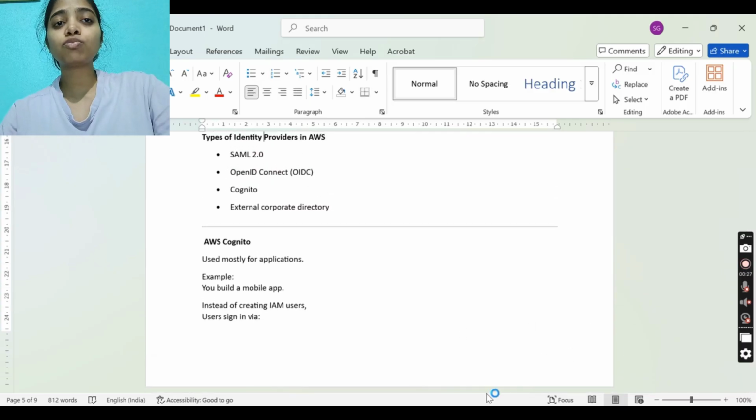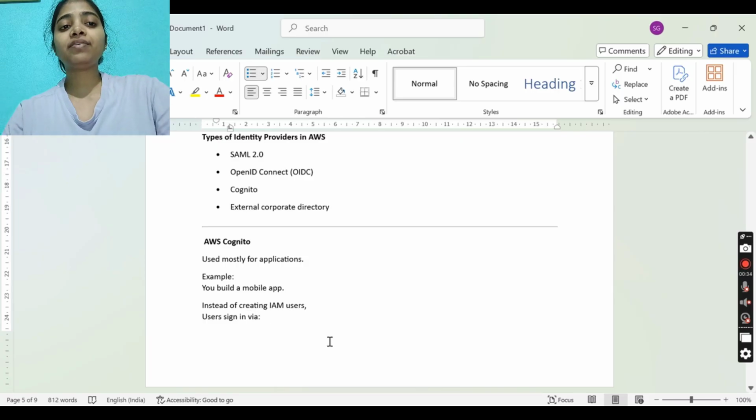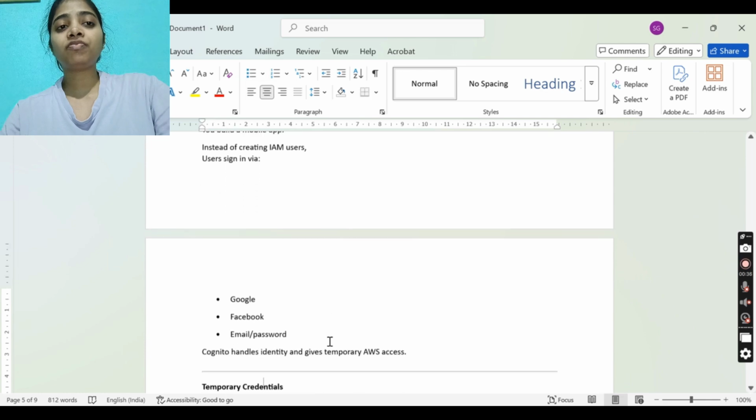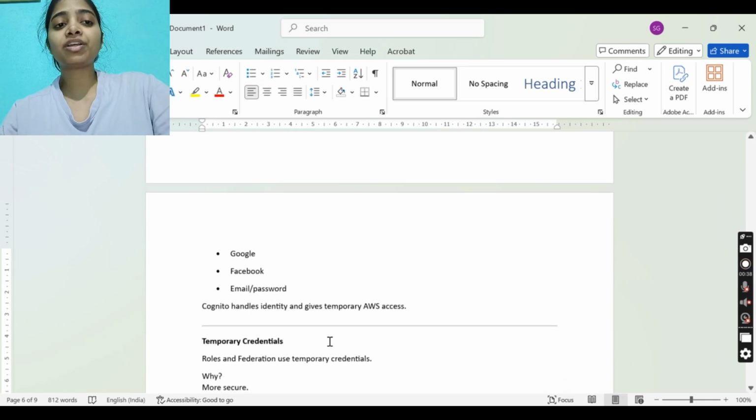Cognito is used mostly for applications. Say you have built a mobile app; instead of creating IAM users, users sign in via Facebook, Google, or email and password. Cognito handles the identity and gives temporary AWS access.